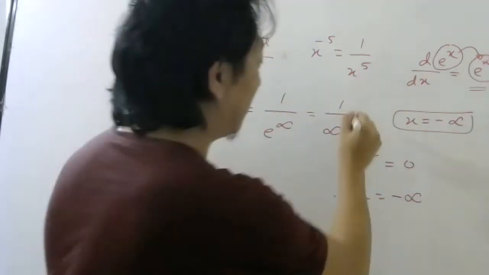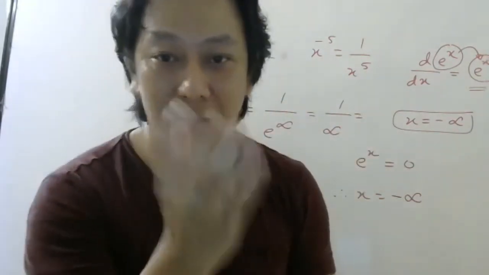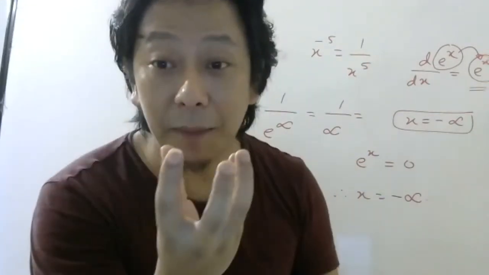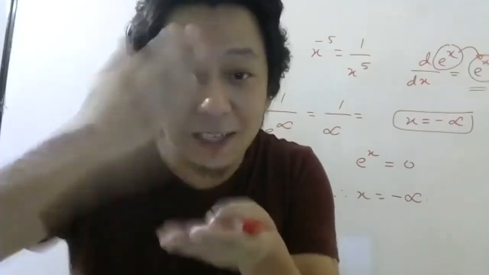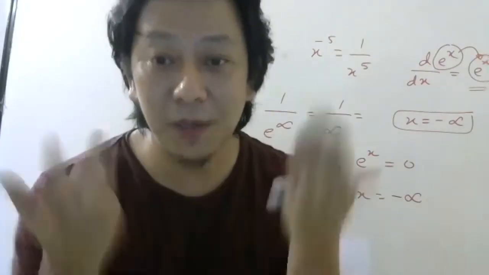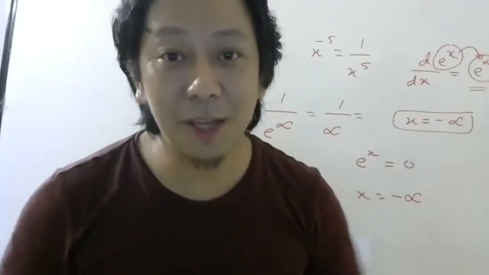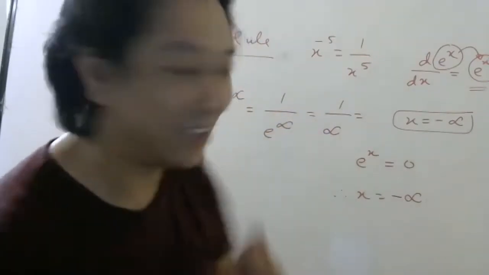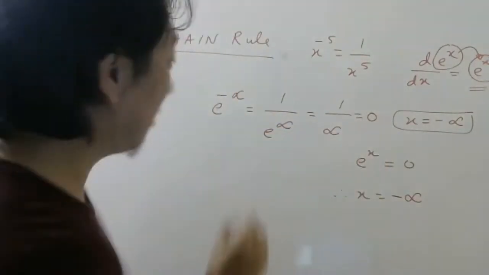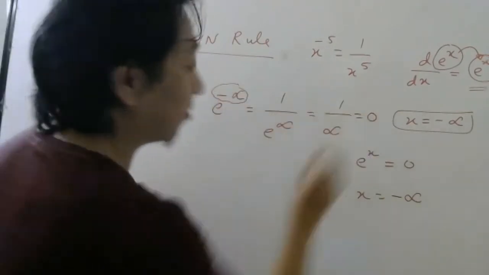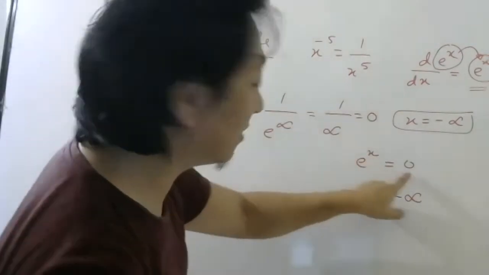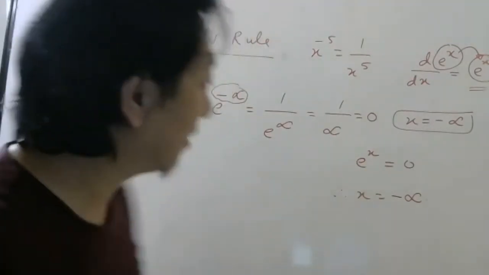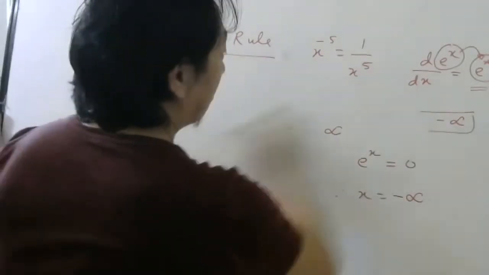And what is 1 by infinity? If you take one apple and you divide it into 2 halves, you will get 1 half, I will get 1 half. But if you take an apple and you divide it into infinite halves, what will you get? Apple juice. I mean, there will be no apple only. Understood? So if you take some number and you divide by infinity, you will get 0. So e power minus infinity will be 0. So if somebody says e power x is 0, what is x? Minus infinity. So we can solve. We can find x. But it won't be a definite number.